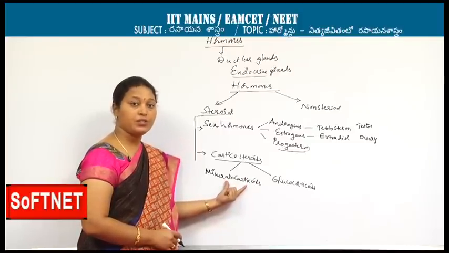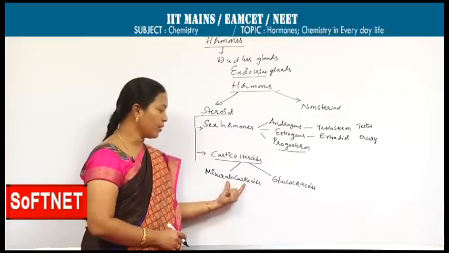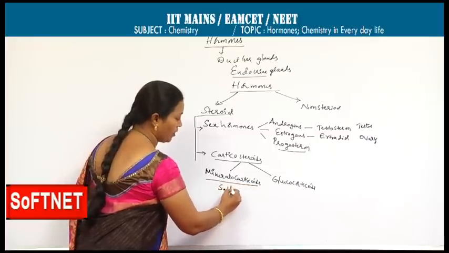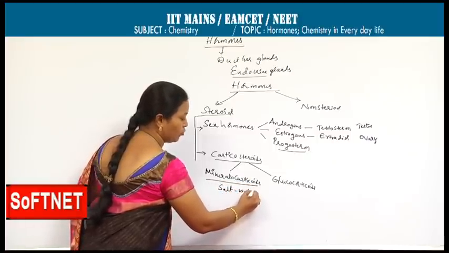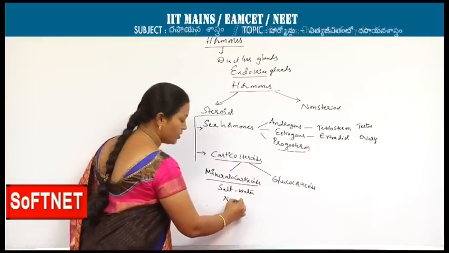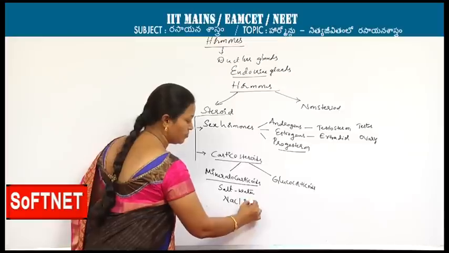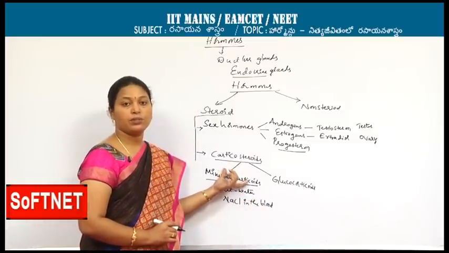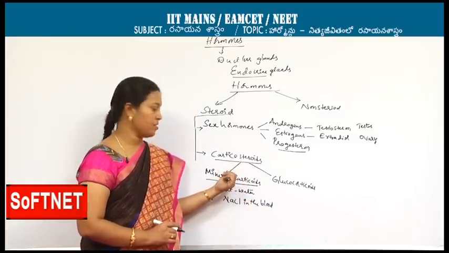They balance salt and water in the human body, and also balance the percentage of NaCl in the blood. If mineralocorticoid function gets poor, the person may suffer from Addison's disease.